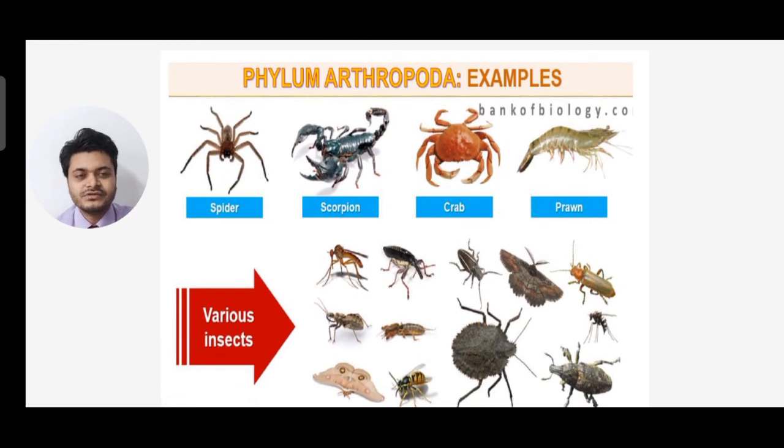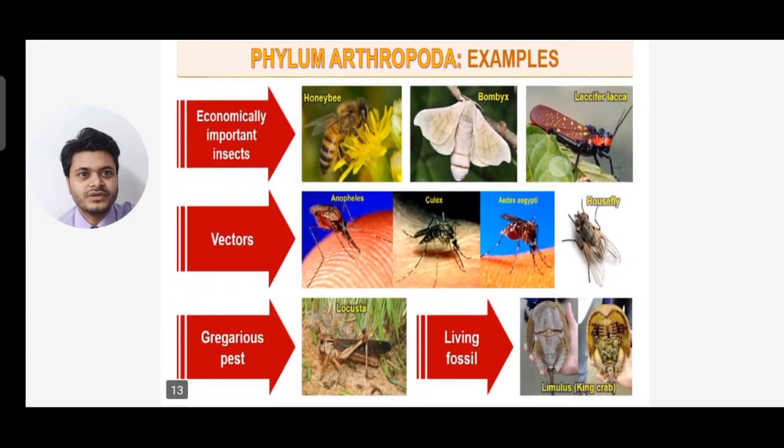Next, these are the examples of phylum Arthropoda: spider, scorpion, crab, prawn, and various insects are also there. A few more examples you can see. Economically important insects: honeybee, Bombyx, and Laccifer lacca. A few insects are used as vectors like Anopheles, Culex, Aedes, and horsefly. A few insects are gregarious pests, one is Locusta. And a few are living fossils like Limulus, that is king crab.